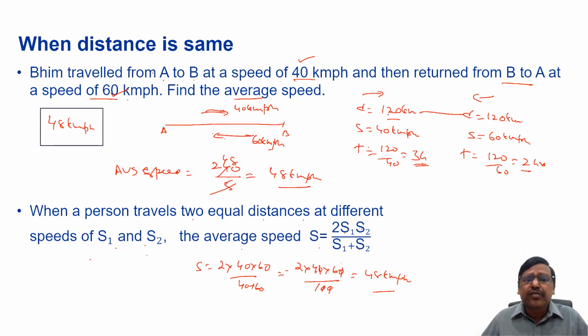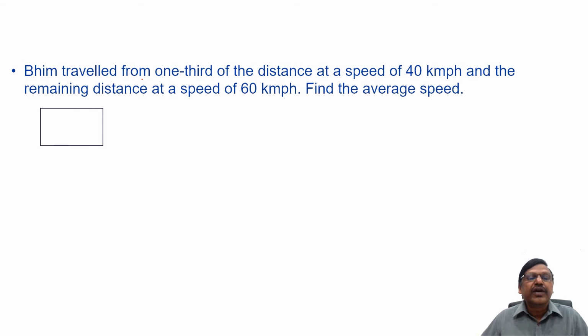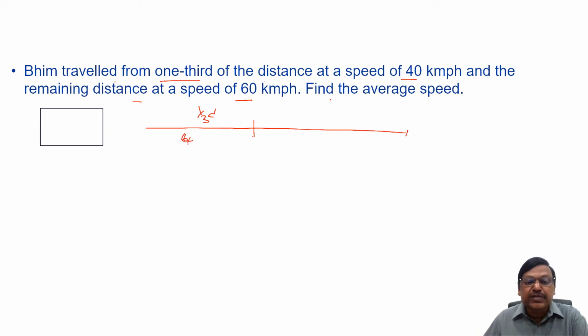Now, when the distance is not the same, but a certain ratio is given between distances, how can we answer? You can see here, this is the fourth one. Beam traveled 1/3 of the distance at a speed of 40 kilometers per hour and the remaining distance at a speed of 60 kilometers per hour. Find the average speed.